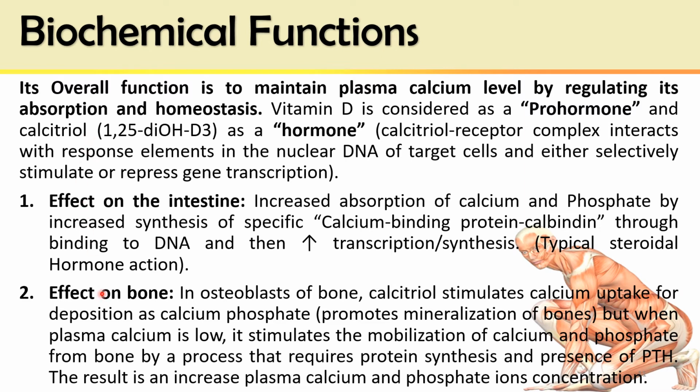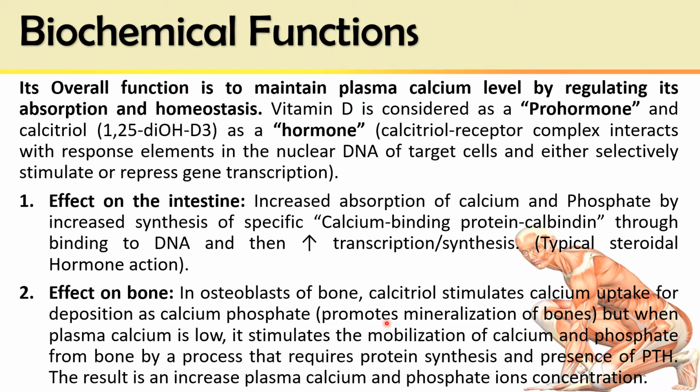Effect on bone. In osteoblasts of bone, this calcitriol stimulates calcium uptake for deposition as calcium phosphate. That is, it promotes mineralization of the bones. But when plasma calcium is low, its action is reversed. It stimulates the mobilization of calcium and phosphate from the bone by a process that requires protein synthesis and the presence of parathyroid hormone.